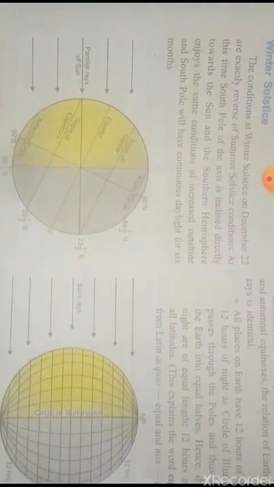On December 22nd, when the sun is overhead at the Tropic of Capricorn, conditions are reversed. That is, the length of the day increases with increasing latitude to the south of the equator, but decreases with increasing latitude to the north of the equator until there is continuous night north of the Arctic Circle. On March 21st and September 23rd, during the equinoxes, the circle of illumination coincides with the meridians because the sun is overhead at noon along the equator. Thus, all places have 12 hours of day and 12 hours of